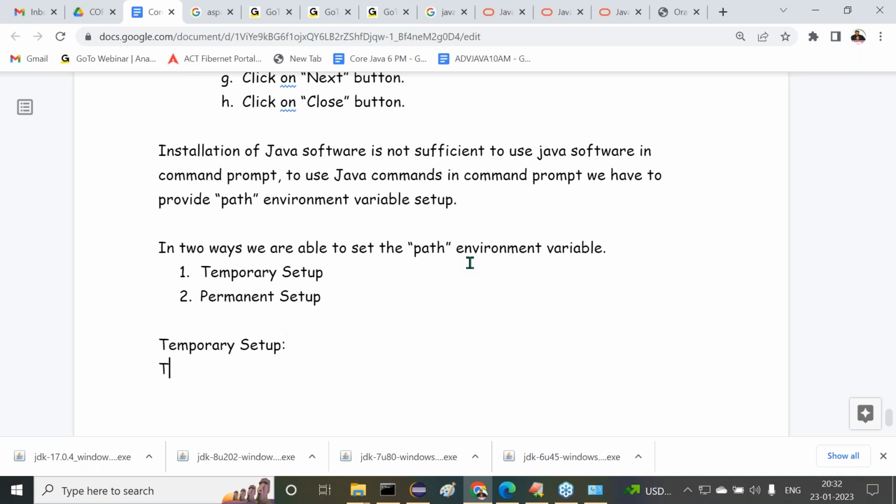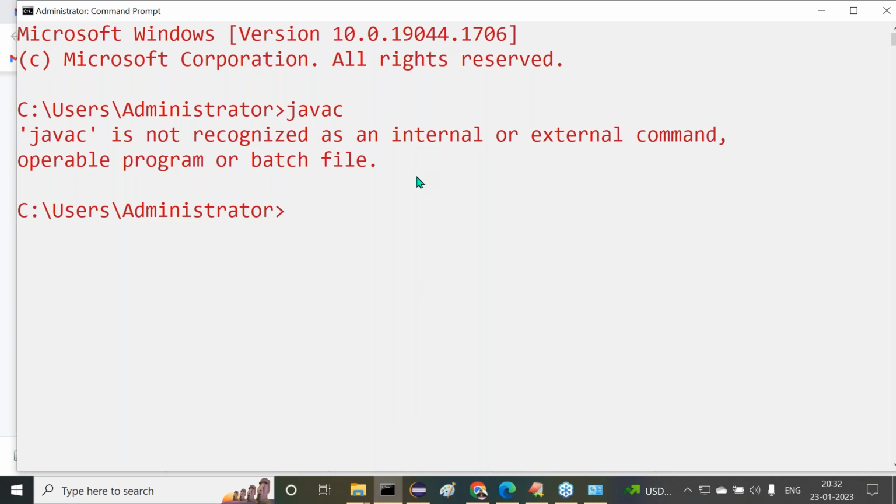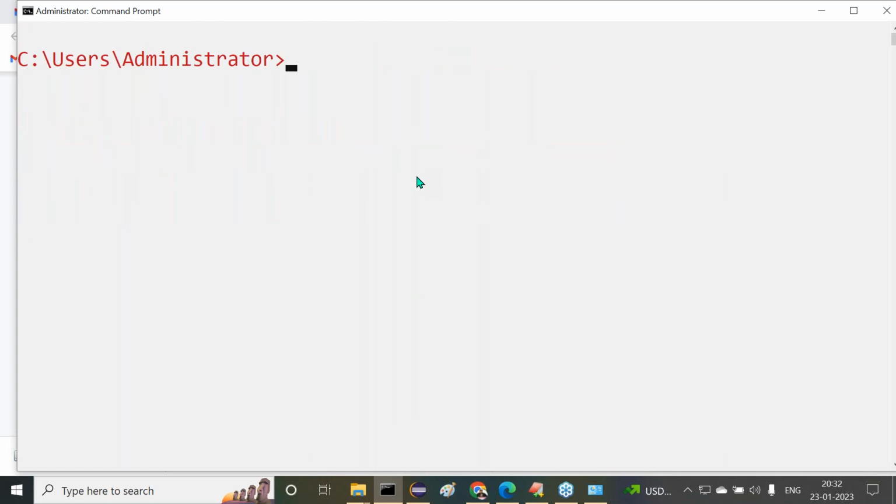Now, understand the point here. To set a path environment variable temporarily, use the following command on the command prompt. What is that command? Observe carefully. All of you, open the command prompt. Here, javac we don't know there. Then what am I telling? Set path is equal to the location where all Java commands exist.